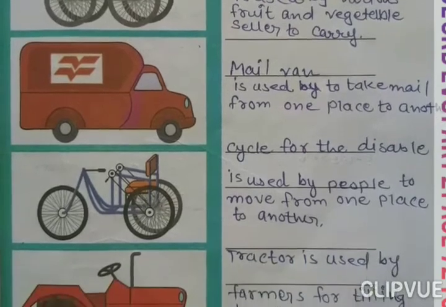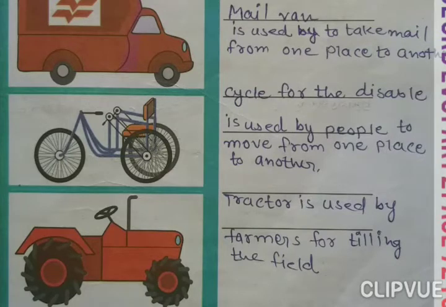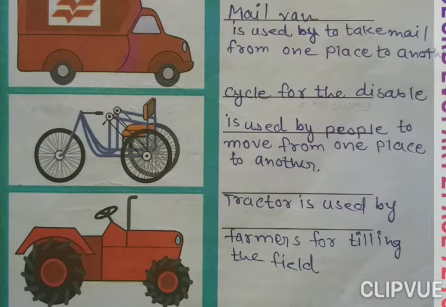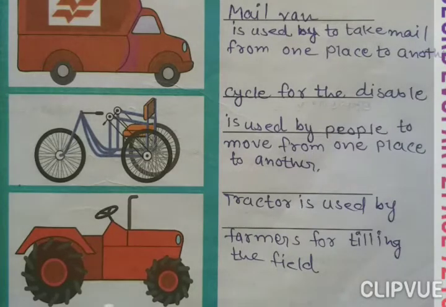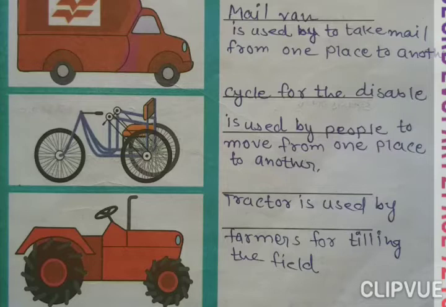Now, the next picture is there. Tractor. Yes, we have seen this tractor in our farm and farmers are using these things. Why are they using it? Because it is used by the farmer for tilling the field. In the field they are using it to grow the crops. Okay, the farmer is using these vehicles. Thank you. This answer you will write down in your textbook from the PDF also and from the video also.